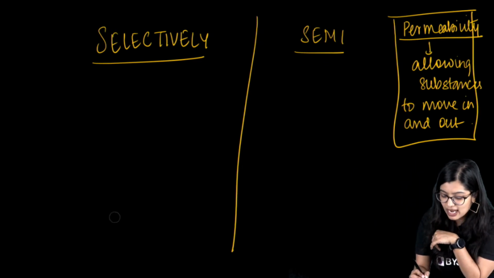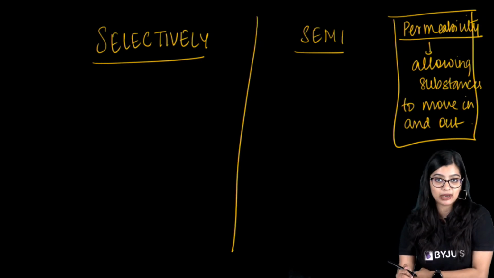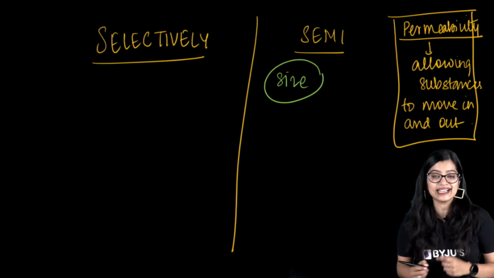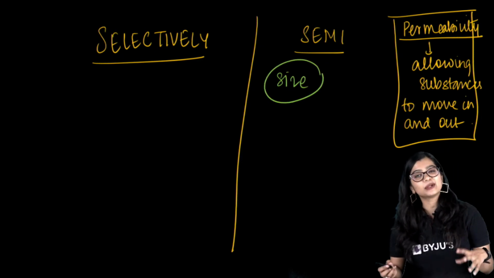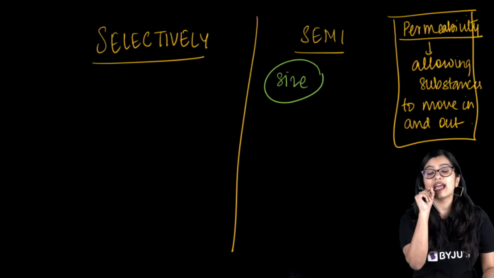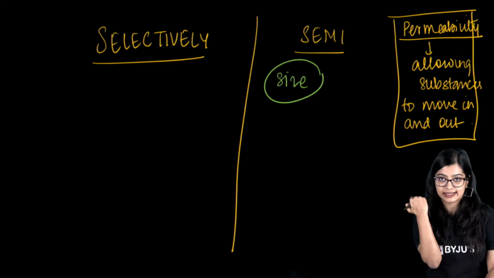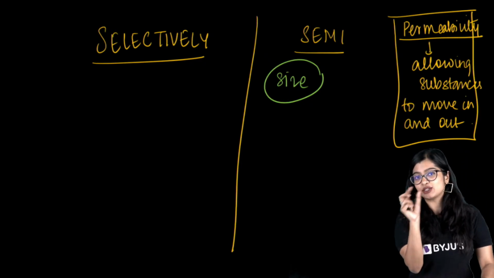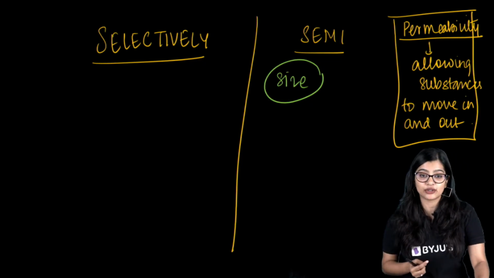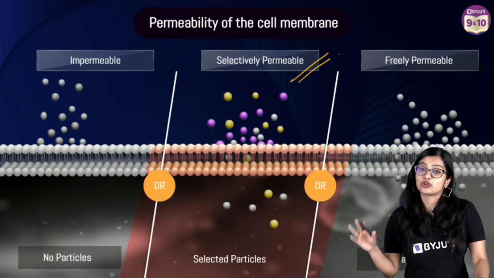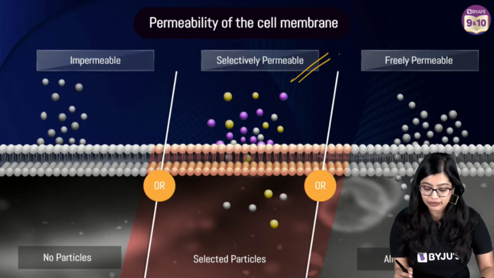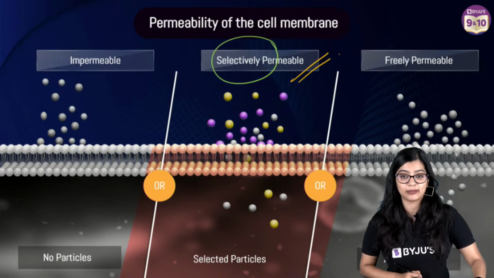Now next up we have a doubt which is selectively permeable and semi-permeable. See, semi-permeability here is mainly with respect to size of molecules. Now, selectively permeable means it is selectively allowing certain molecules to enter and exit. So there is some monitoring happening. It's not only with respect to size, but also with respect to what kind of molecule is entering and exiting. So in the cell membrane's case, it is semi-permeable, but more or less the word you have to use is selectively permeable, right?